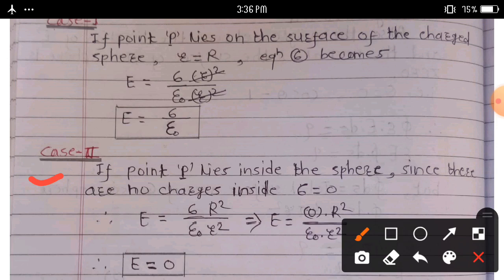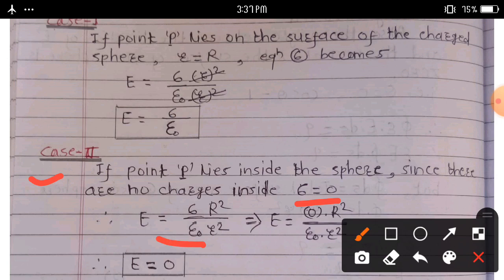since there are no charge inside, sigma is equal to 0, we can write in equation 6: E is equal to sigma into r square upon epsilon naught small r square.